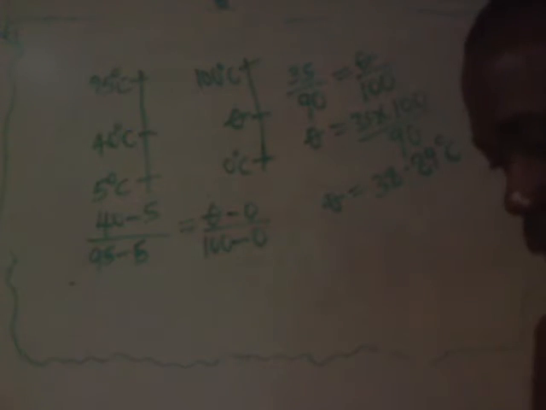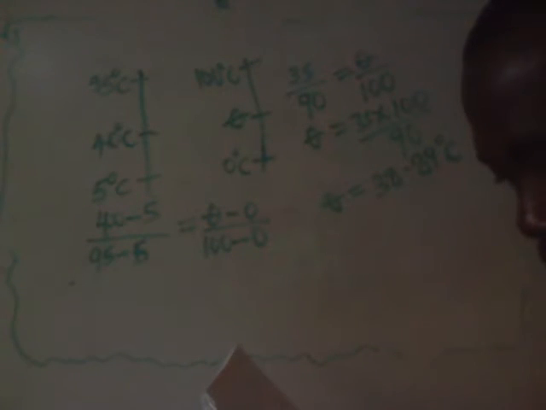Hope you are learning. With this, you can start marking yourself. That's 13C, the correct temperature reading when it reads 40 degrees Celsius. That has been done, so let's move to another number.